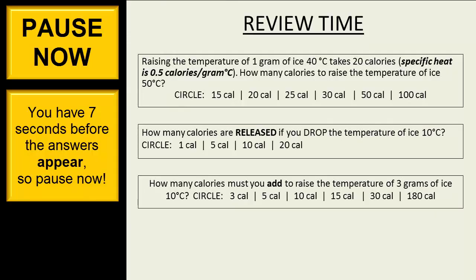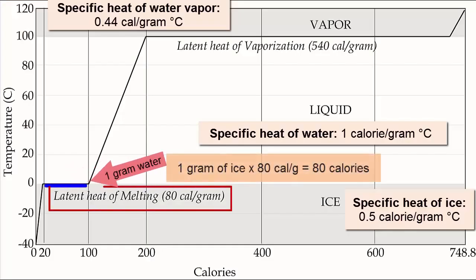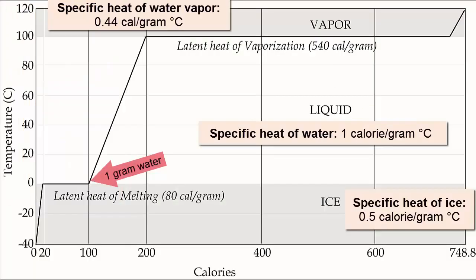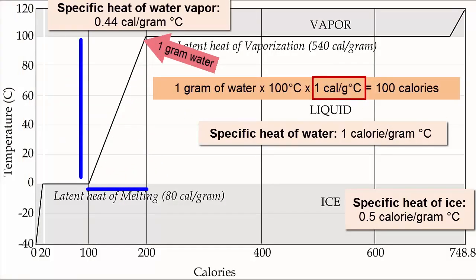Pause now. At the melting point, we add 80 calories of heat to break the bonds and melt it. Pause now. Then we add another 100 calories to get the liquid water to raise its temperature to its boiling point. The specific heat of water is 1 calorie per gram degree Celsius.